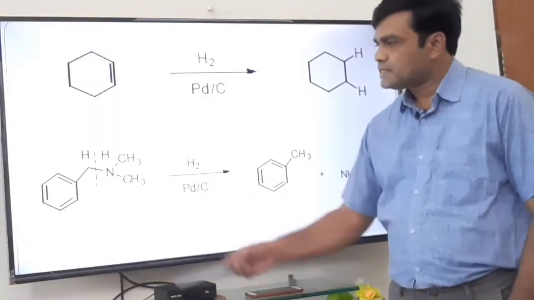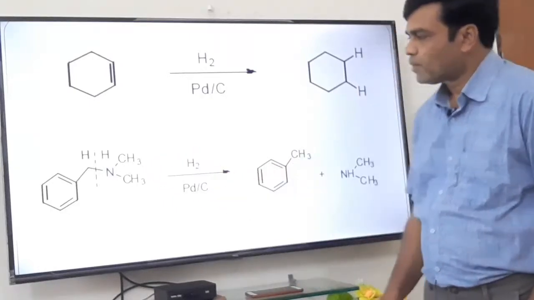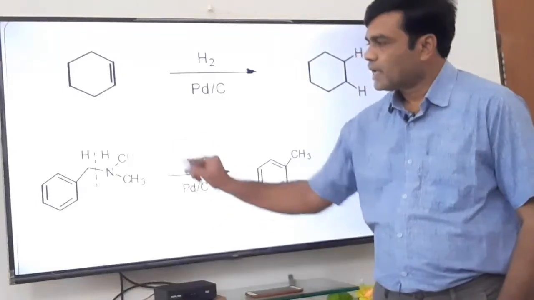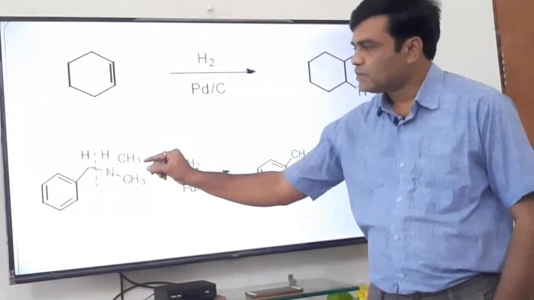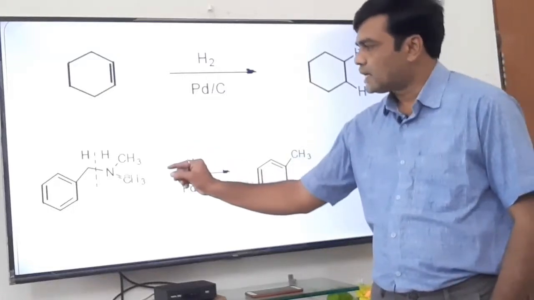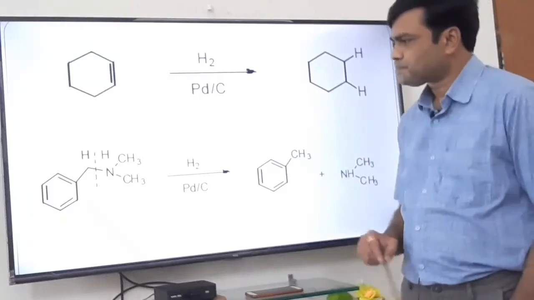In this example again, there is addition of hydrogen across this carbon-nitrogen bond. This is a phenyl ring, it is CH2 single bond N, and hydrogen is added to this CH2, so it is CH3 now, toluene, and H goes to nitrogen, so we get dimethylamine.